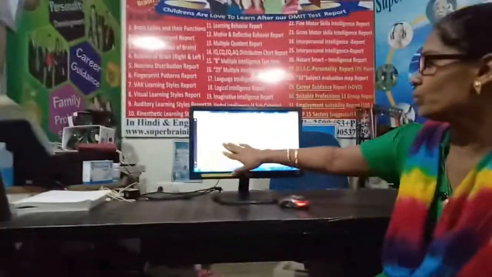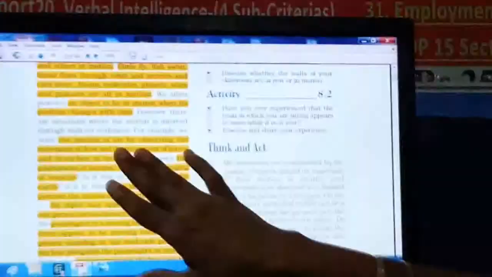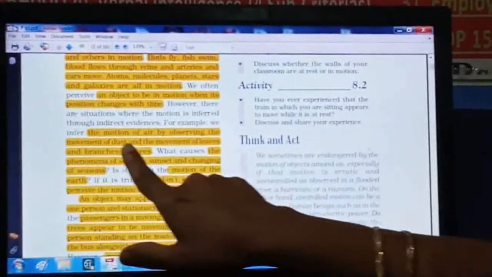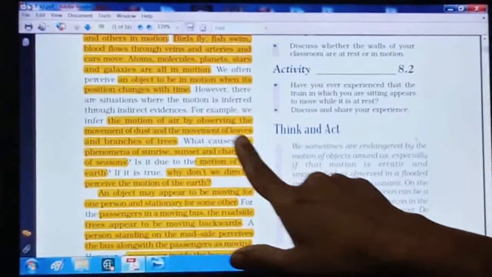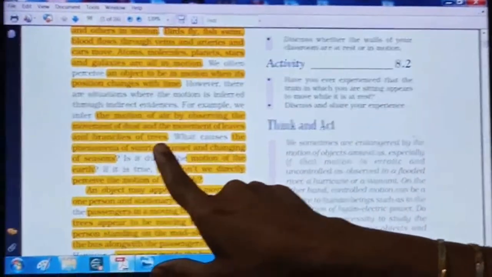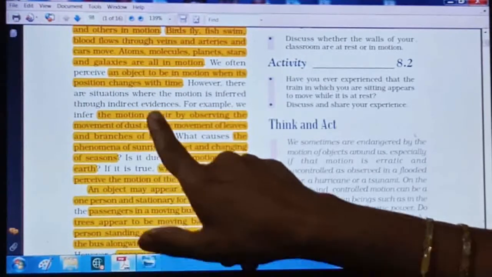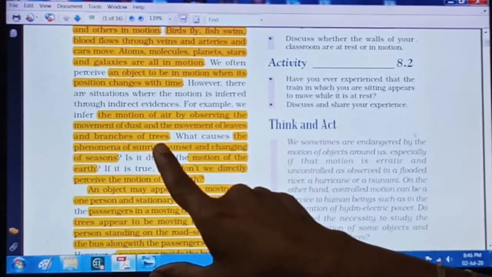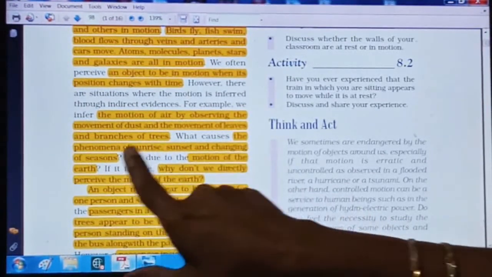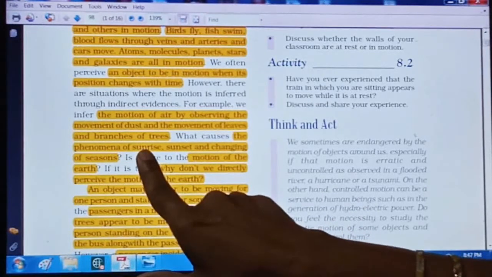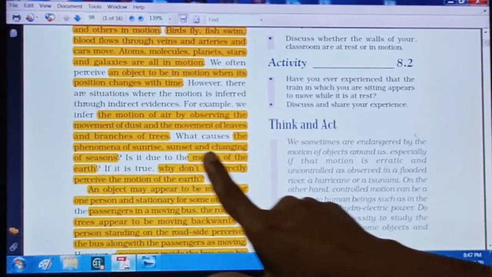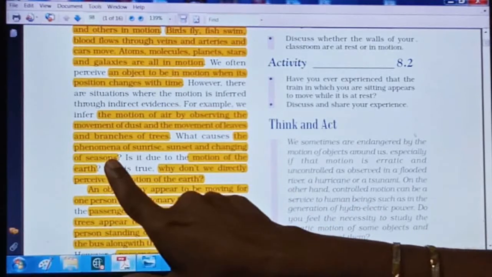See in your textbook, the motion of air is seen by observing the movement of dust, and the movement of leaves and branches of the trees. With that, we can say that air is in motion. The phenomena of sunrise, sunset and the changing of the seasons are there.